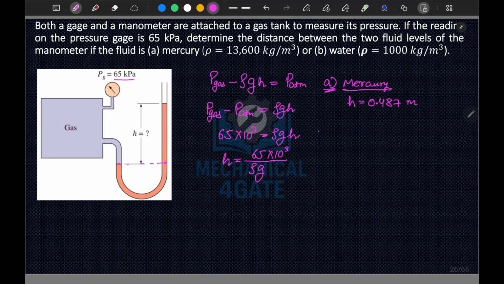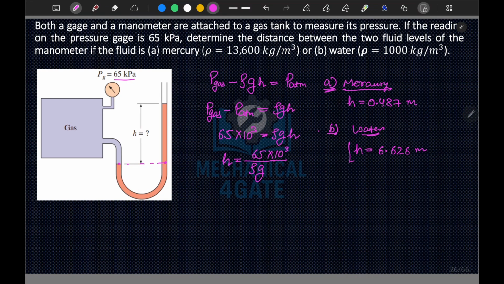Okay, and in case of B, in case of water, your density is simply 1000, so we will get H is equal to 6.626 meter.